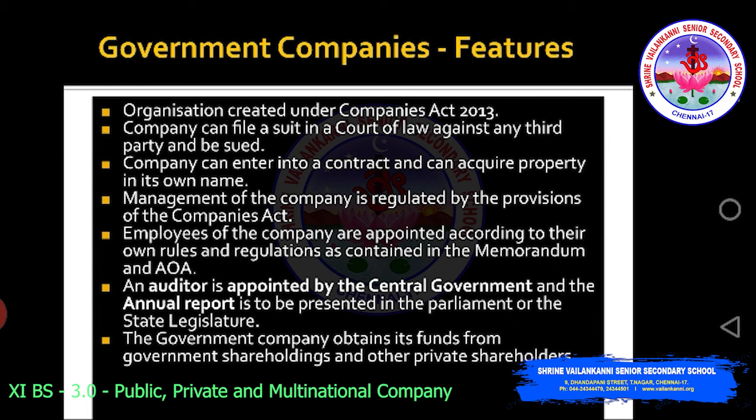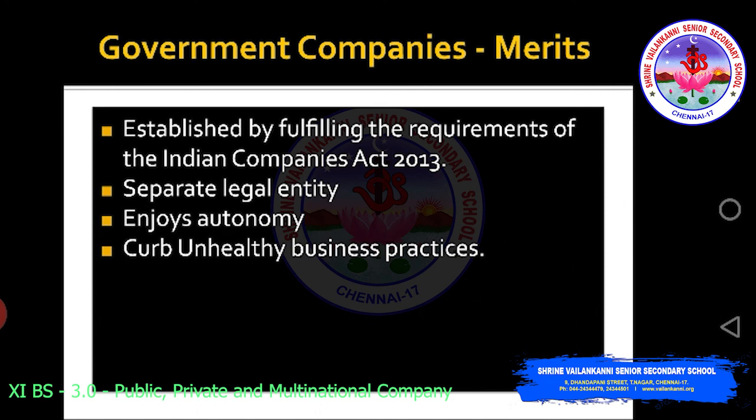The next one is government companies. What are the merits? It is established by fulfilling the requirements of the Indian Companies Act 2013. Separate legal entity. It enjoys autonomy and it curbs unhealthy business practices. So it's coming under the Companies Act. So there is suitability of functioning because it can take its own decisions. It has a separate legal entity. It curbs unhealthy business practices because it has to comply with a lot of procedures laid down by law.